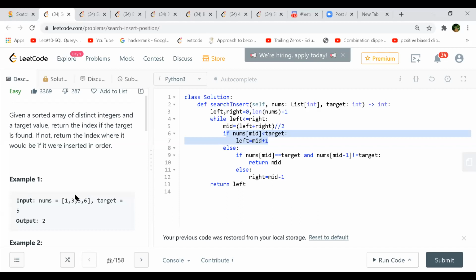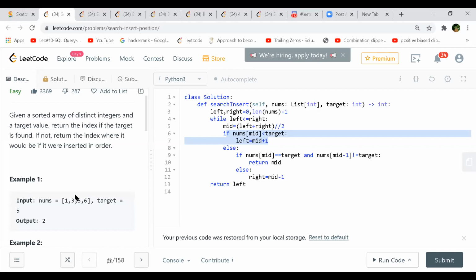If you really think of a very standard template, what I would do is keep lines 4 and 5 as is. Then your line number 9, if nums of mid equals target, then return mid. That will be my first statement after computing mid. Then I will move my left and right pointers. Those will be my next two statements.